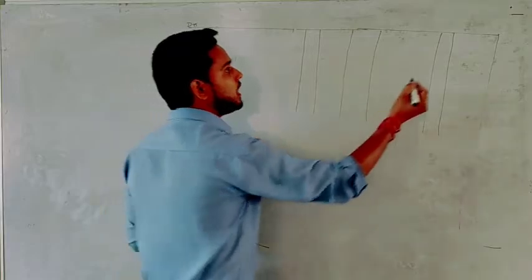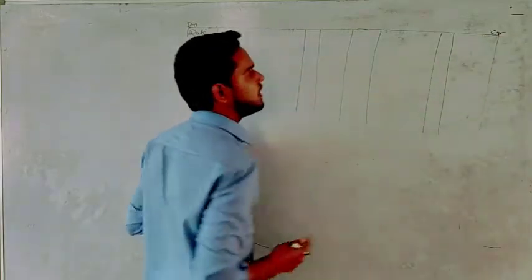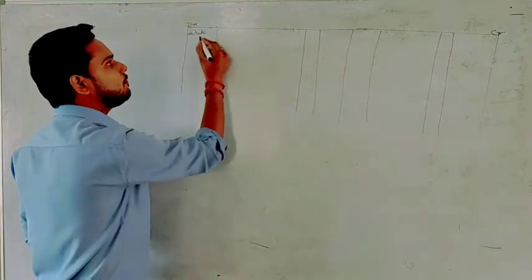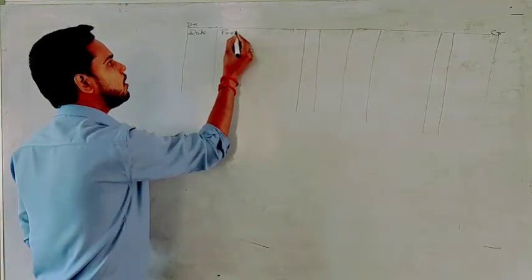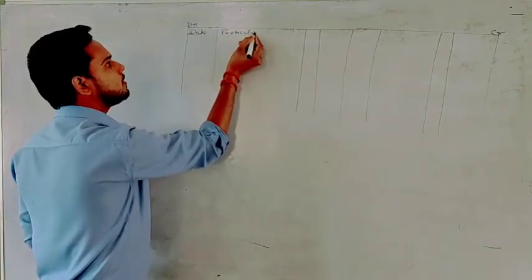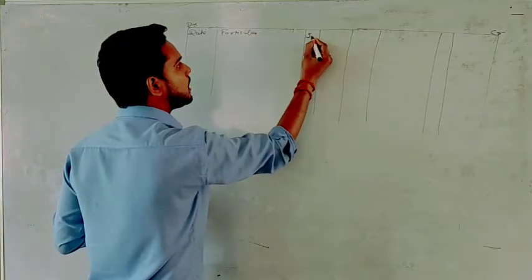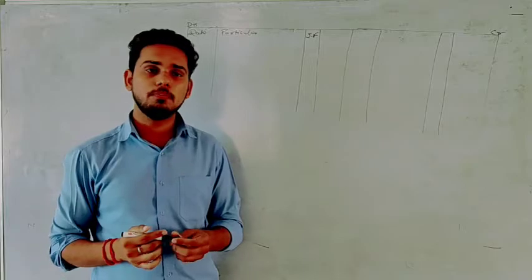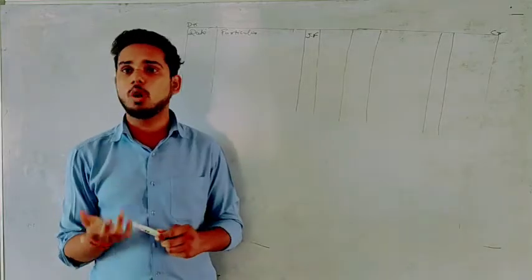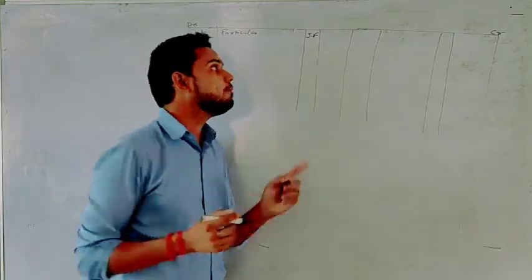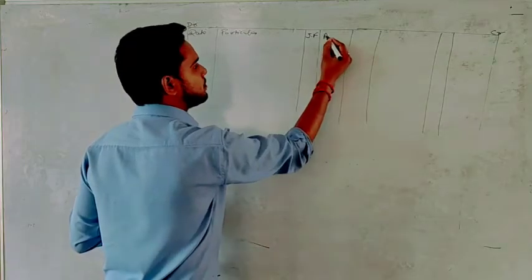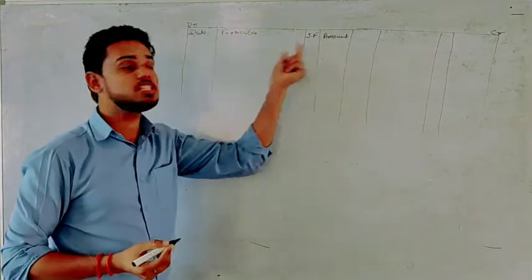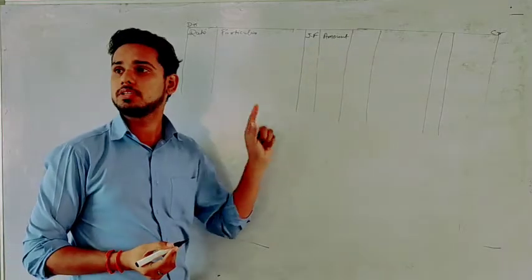And the right hand side is known as credit side. Now, if we talk about debit side, there will be first column for date, second will be for particulars, and third one will be JF. In general, there was column for LF, ledger folio number. But in ledger there will be column for general folio, okay? And then there will be amount. Now as this is a debit side, so this represents the amount of debit, right?